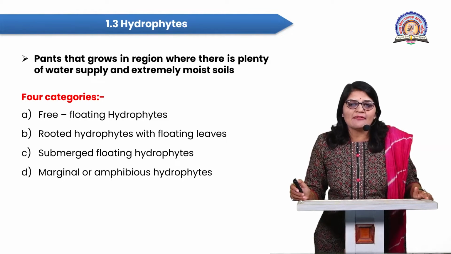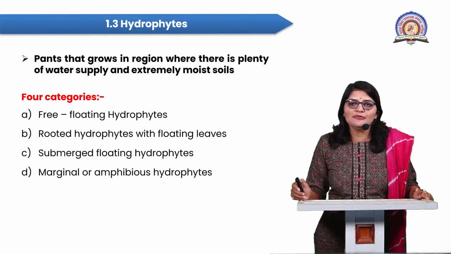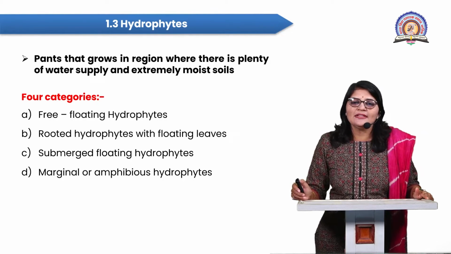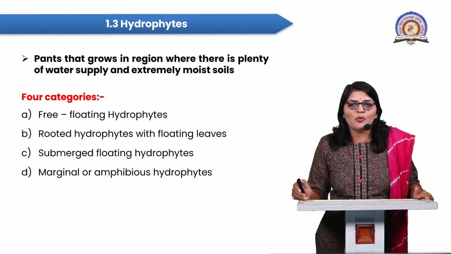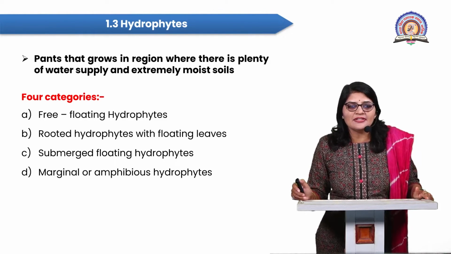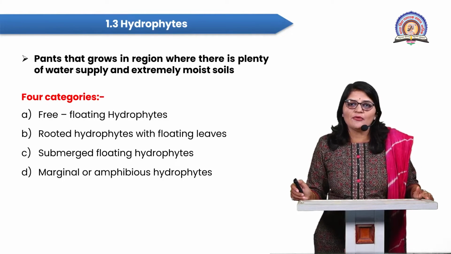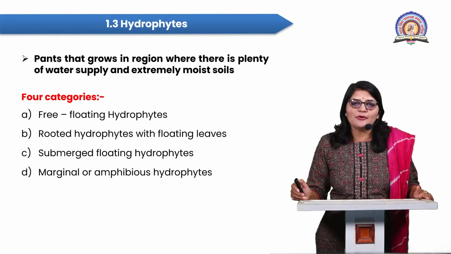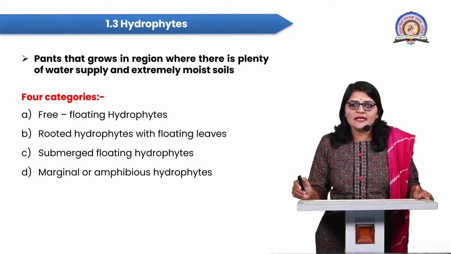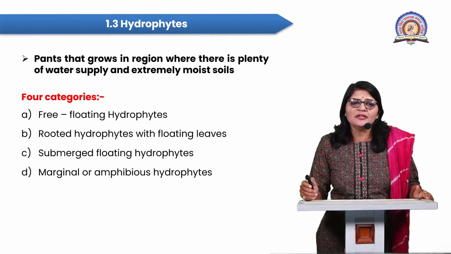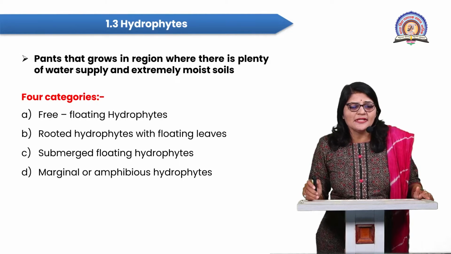So students, these aquatic plants are further classified into four categories. This categorization is based on the aquatic plant's position in the water and the different conditions. These categories are the free floating hydrophytes, then rooted hydrophytes with floating leaves, then submerged floating hydrophytes, and lastly the marginal or amphibious hydrophytes. So students, we see these four categories one by one.